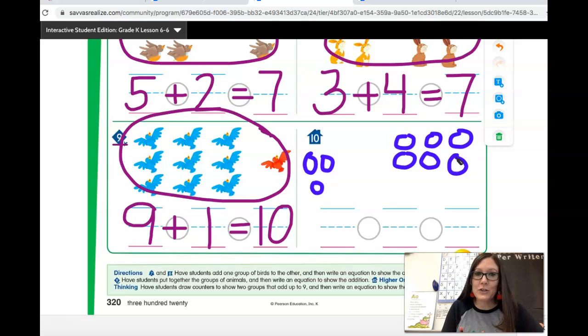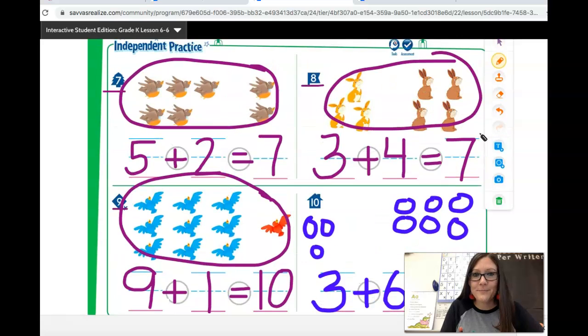Now let's make an equation that matches my picture. How many in my first group? 3. Plus, because we're going to join the 2 groups, how many in this group? 1, 2, 3, 4, 5, 6. 6 equals how many in all?